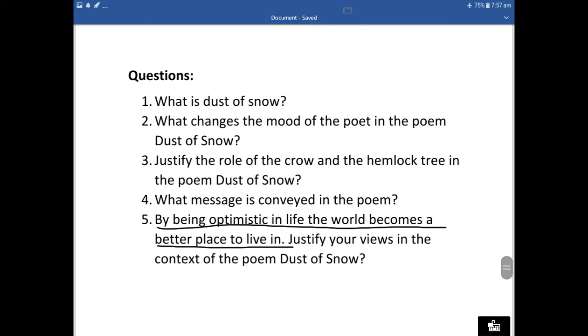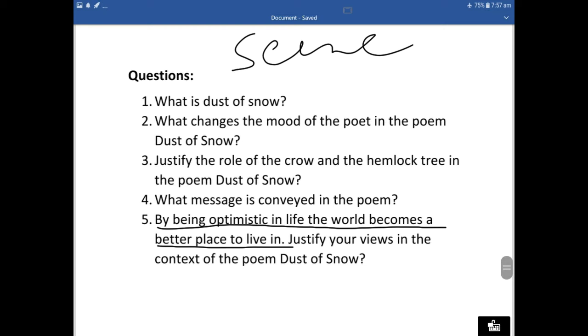See, in a poem there are two types of meaning. One is the literal meaning, word to word meaning, and the other is the inner meaning of the poem. That is sometimes called the metaphorical meaning. So we need to understand what message the poet tries to give from his poem. That is important. See here, what is the scene of the poem? Here, the scene of the poem, basically in the first stanza,